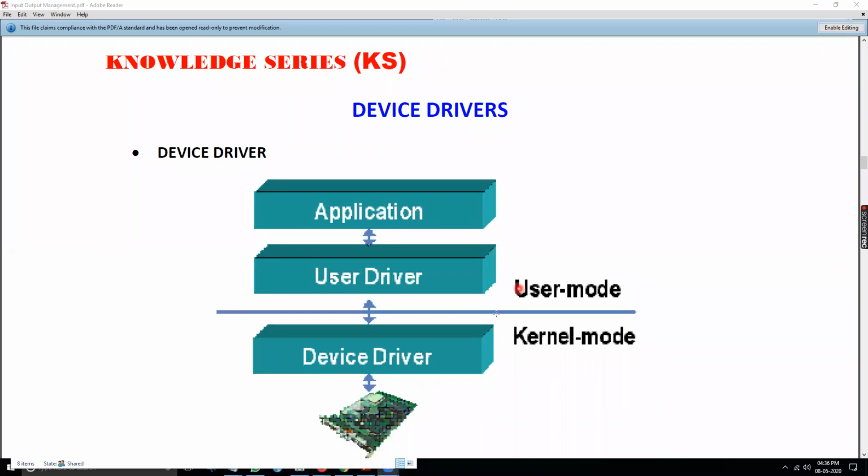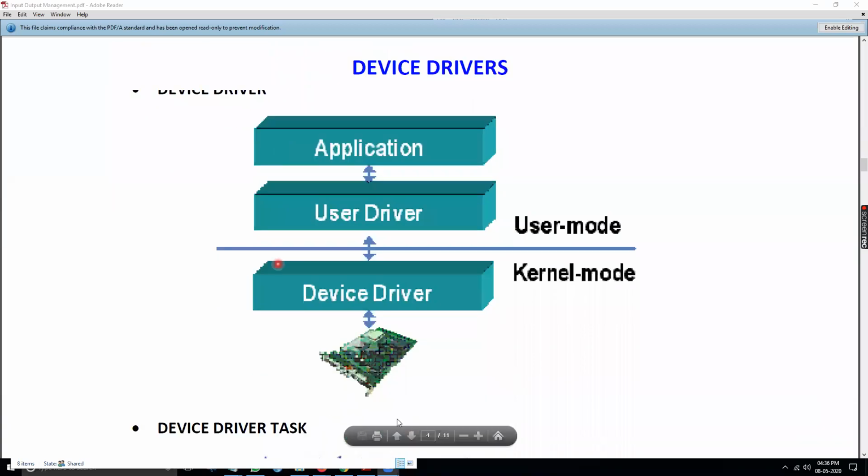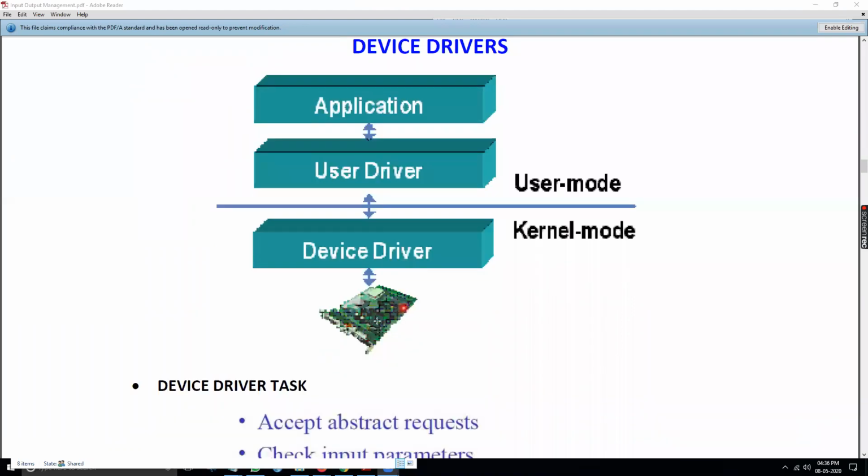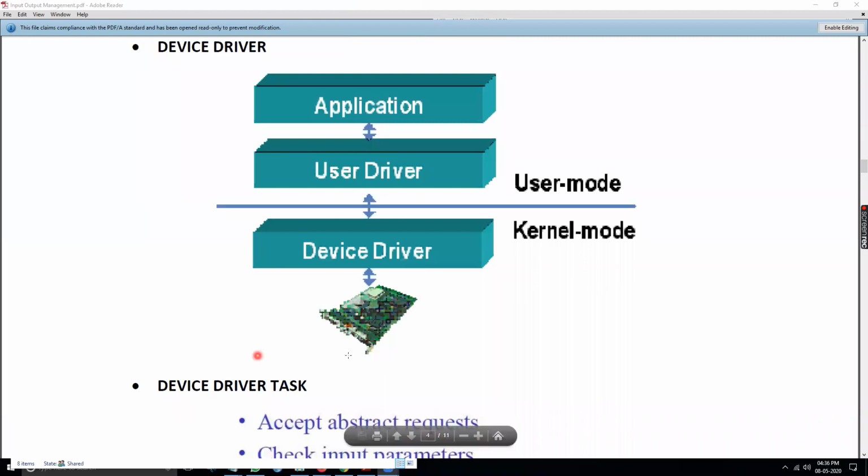User mode is nothing but the upper part, application and user. Kernel mode is the central part of the operating system, which has a device driver, and that device driver's bottom side is nothing but the CPU. Here the CPU sits. So this application is interacting with the CPU. How? Through the user driver and the device driver. Every device driver should be there inside this.